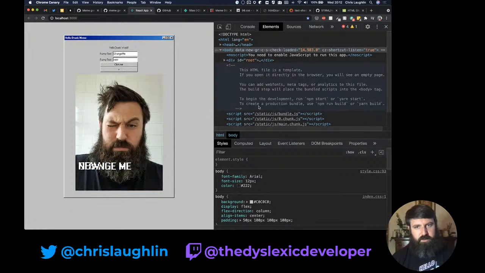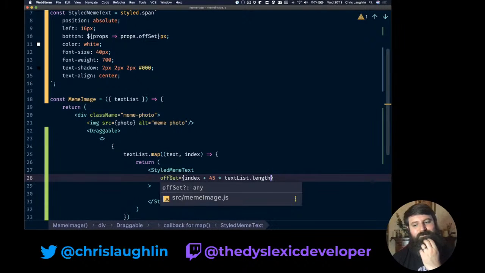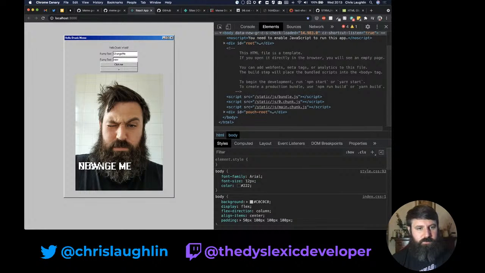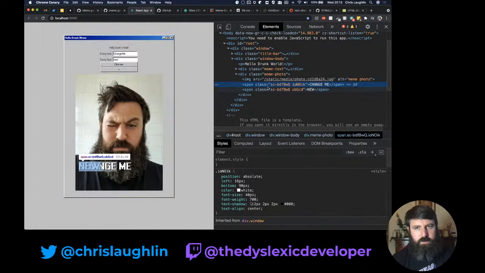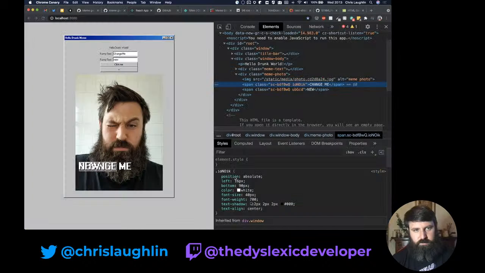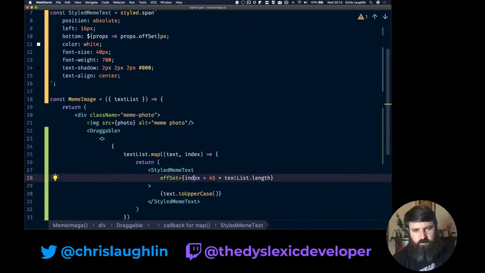Don't know why it won't even let me select them. Let's see, what are they set? So bottom is 90. That's 91. So 0 plus 45 times the length. What am I doing wrong? Come on. I want to stagger them.